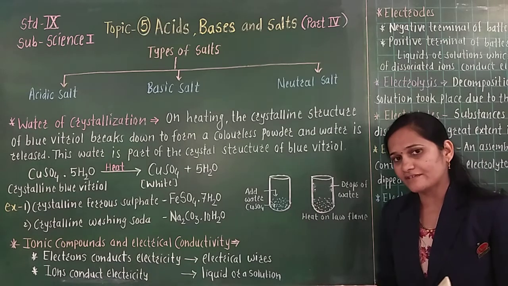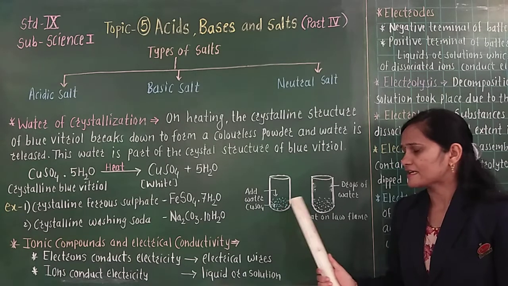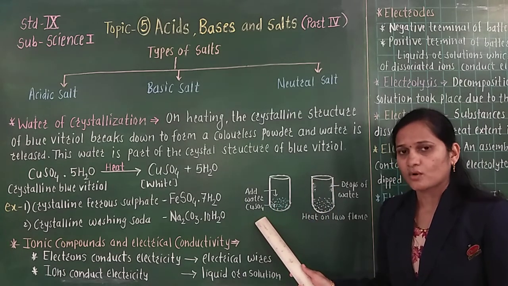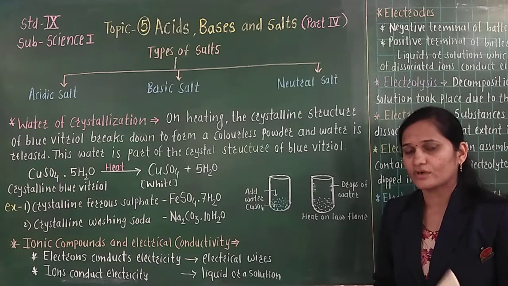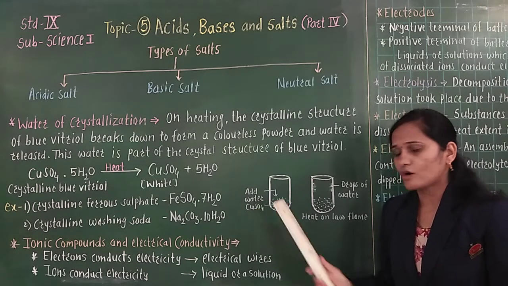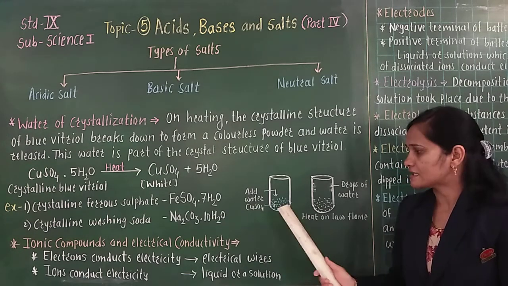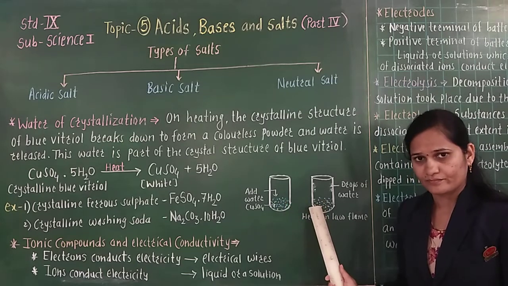So what is the activity here? Take 2 test tubes and take some crystals of copper sulfate. Copper sulfate is also known as blue vitriol. What is the another name of copper sulfate? Blue vitriol. So you have to take some crystals of copper sulfate in 2 test tubes.